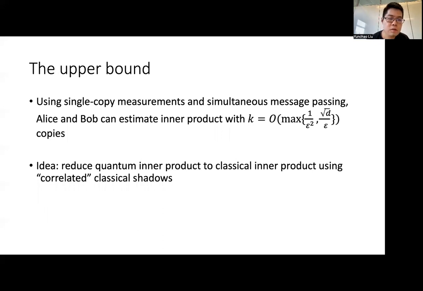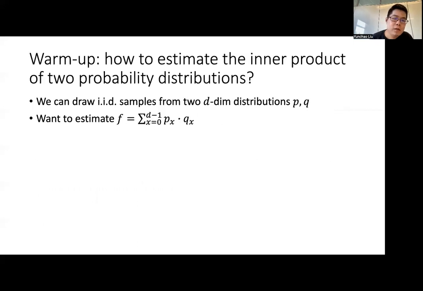To prove the upper bound, the main idea is to reduce quantum inner product to classical inner product using an algorithm called correlated classical shadows. So as a warm-up, let's start with how do we estimate the inner product of two classical discrete probability distributions?